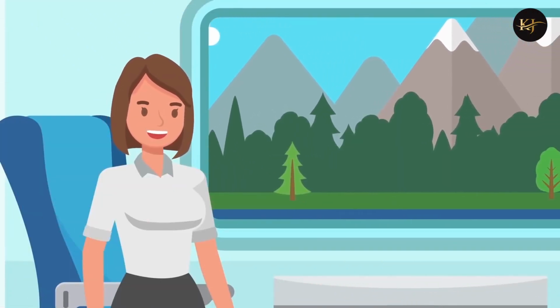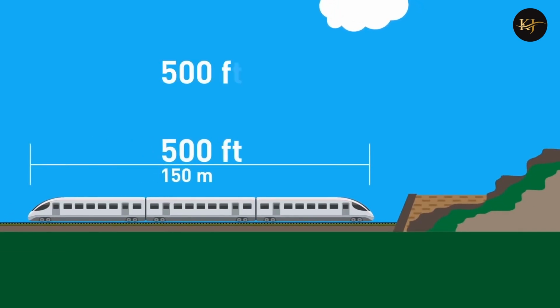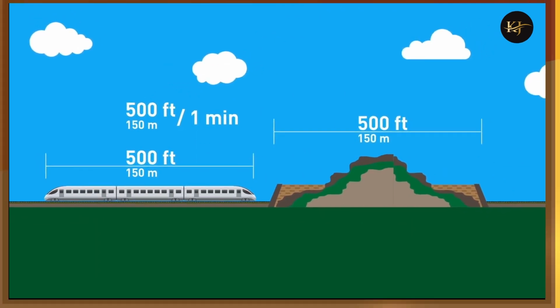Annabeth is going by train to visit her best friend Brooke. The train is 500 feet long and is moving at a speed of 500 feet a minute and is now traveling through a 500-foot-long tunnel. How long will it take for the train to go through the tunnel?